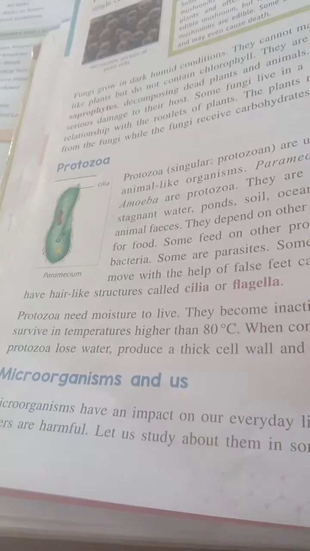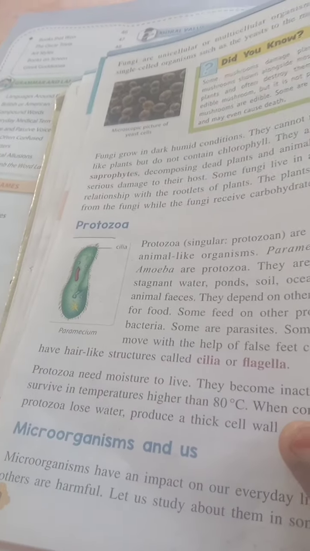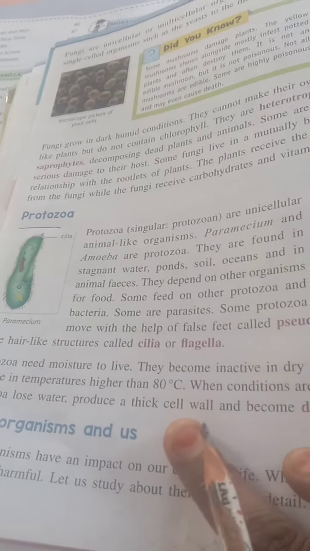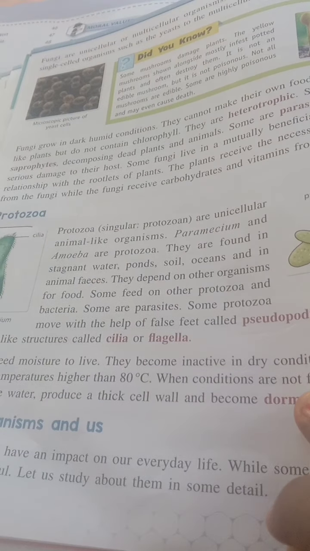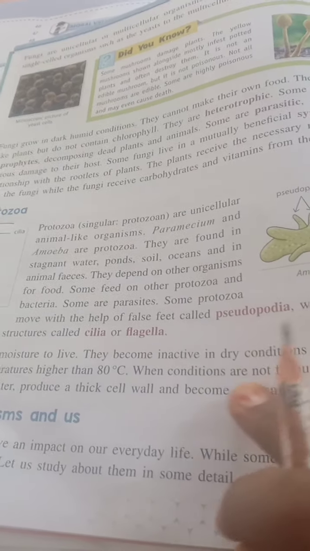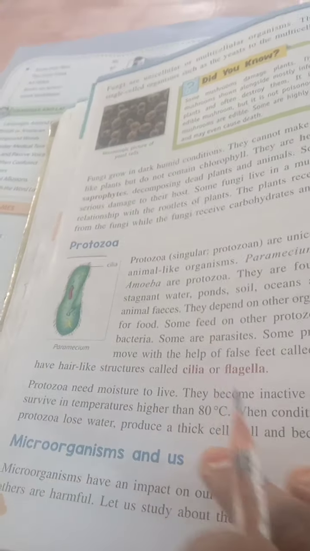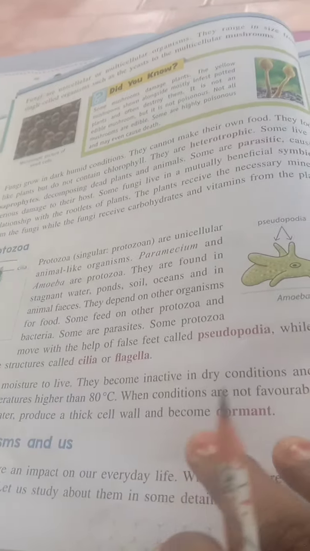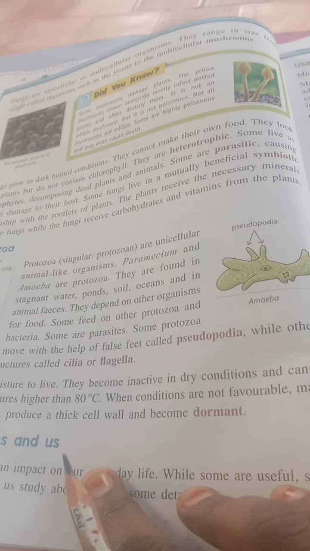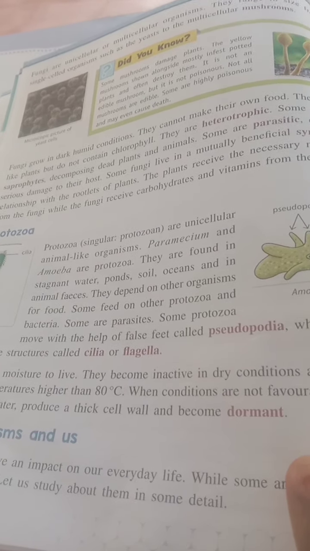Protozoa live in moist conditions, but in dry conditions they become inactive, cannot grow, or survive at 80 degrees Celsius. When conditions are not favorable, many protozoa lose water and produce thick-walled structures called dormant cysts.